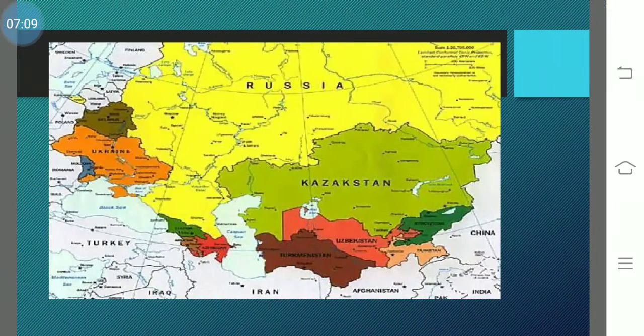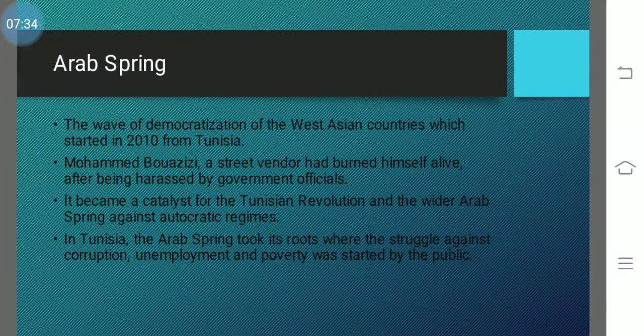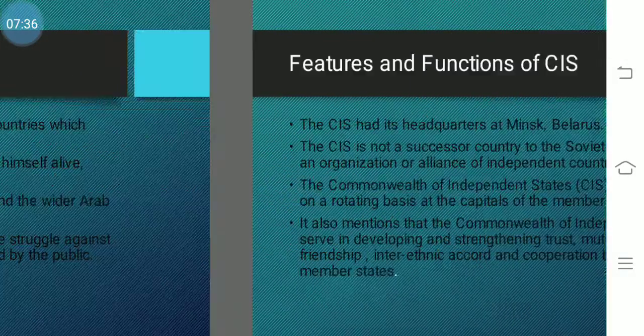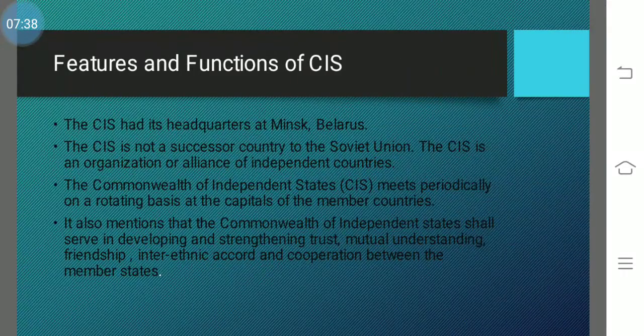So this is the map of CIS countries. Russia, Kazakhstan, Uzbekistan, Turkmenistan. These are the Central Asian countries. Ukraine, Moldova. So you have to go through the map, and on the left side you'll see the Baltic Republic countries surrounding the Baltic Sea. Arab Spring I'll discuss in the next video, along with the features and functions of CIS.